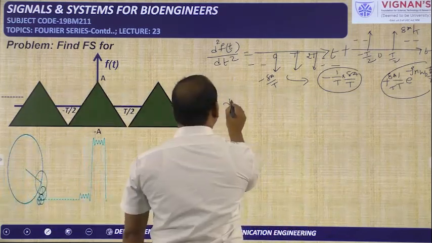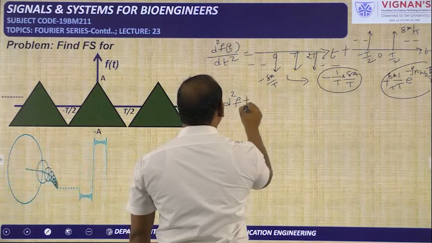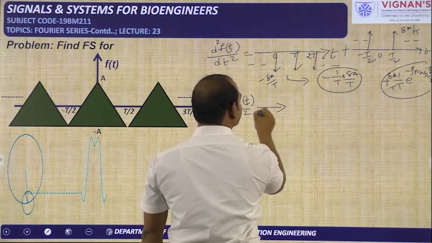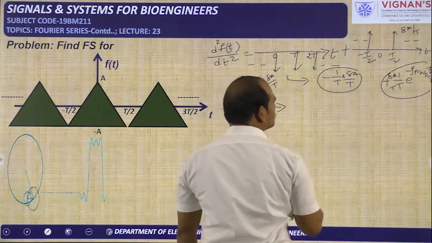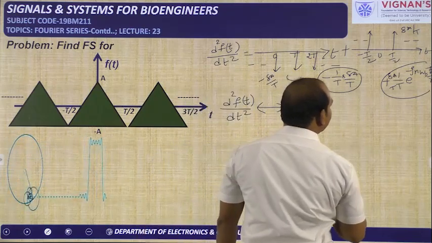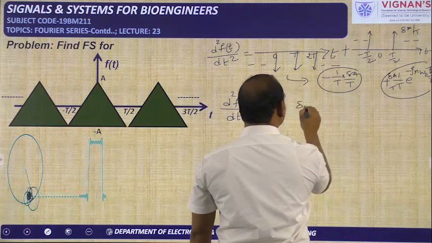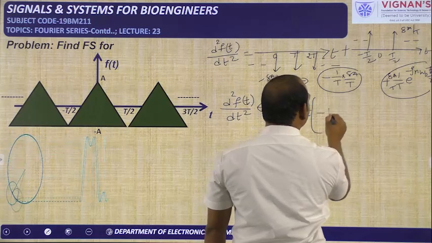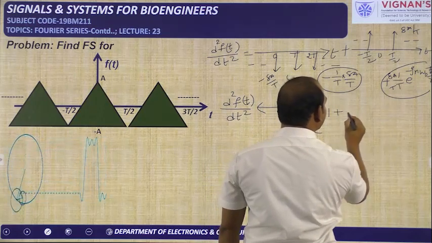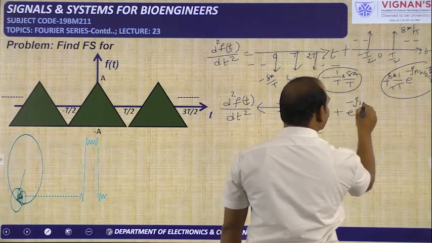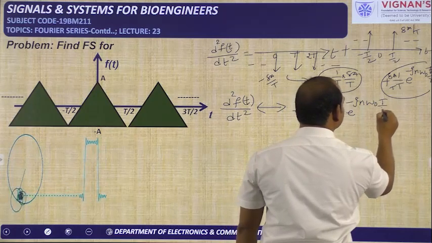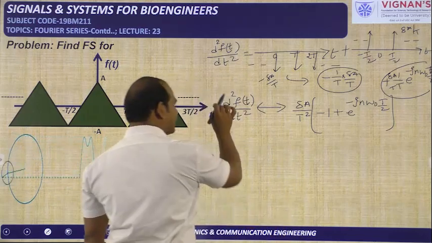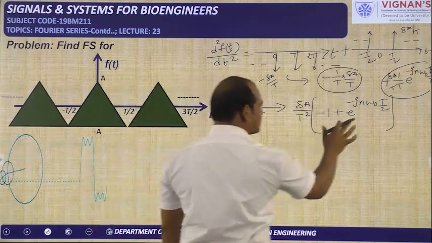So d square f of t by dt square has the Fourier series coefficients from these two, and in these two we can take 8A by T square as common. From here you will get minus 1, and from here you will get e power minus jn omega naught into T by 2. So this is the coefficient for d square f of t by dt square. We will solve this one now.